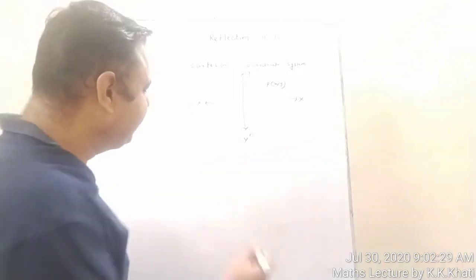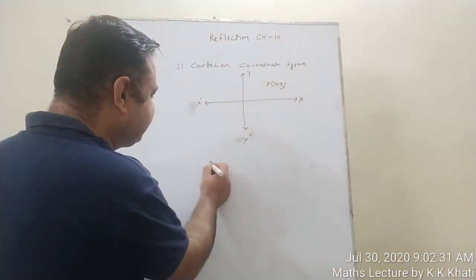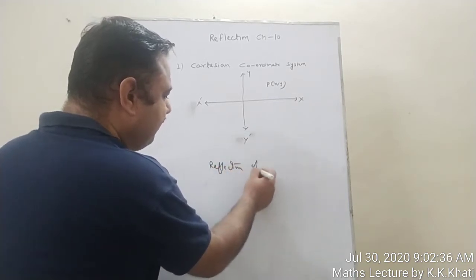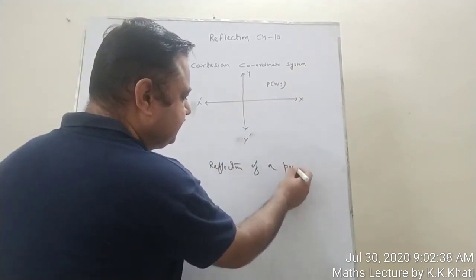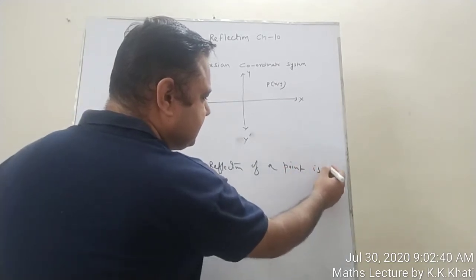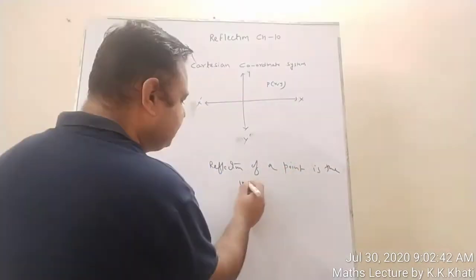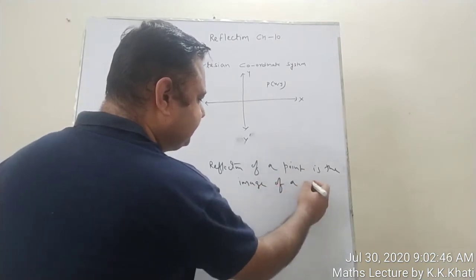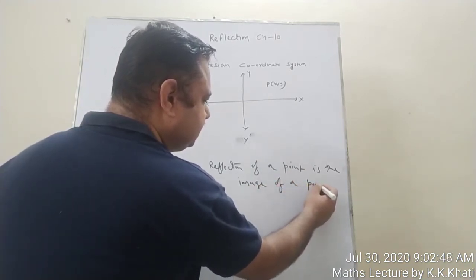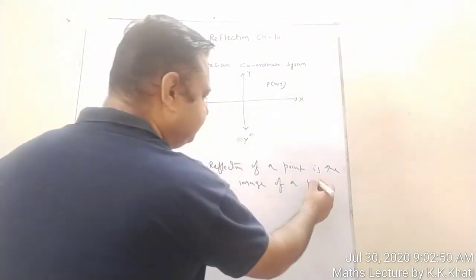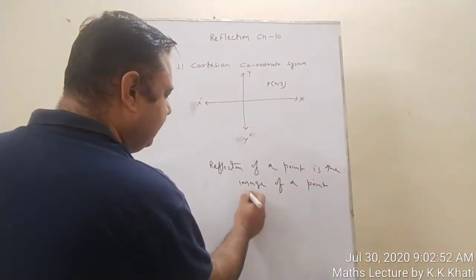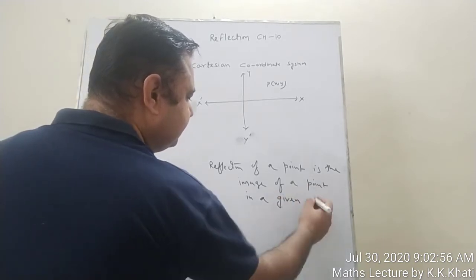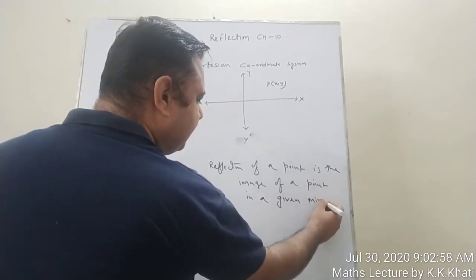So you can write down that reflection of a point is the image of a point in a given mirror line.